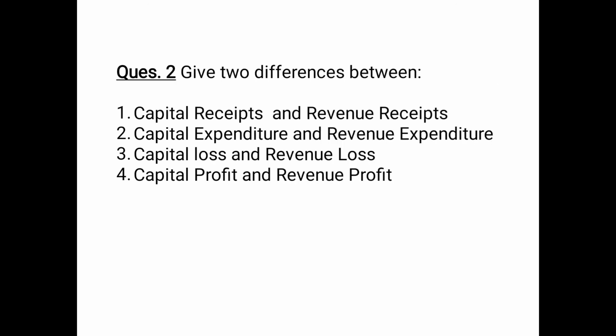Then question number 2, you have to give two differences between capital receipt and revenue receipt. So capital receipts increase the value of liabilities and decrease the value of your asset, whereas revenue receipts do not increase the value of liability and they do not decrease the value of fixed asset. Then example of capital receipt can be money received from sale of fixed assets, etc. And revenue receipt can be money received from sale of goods, etc.